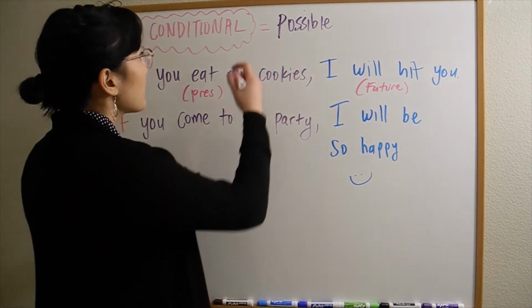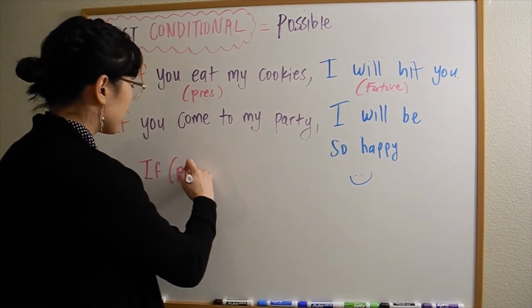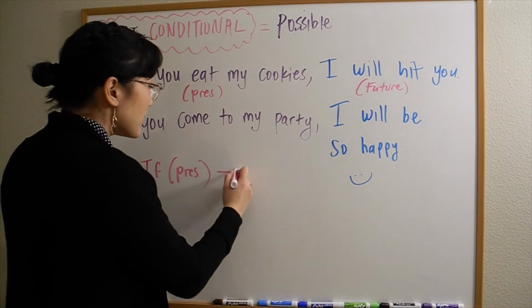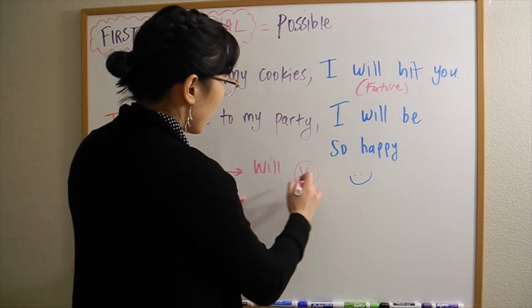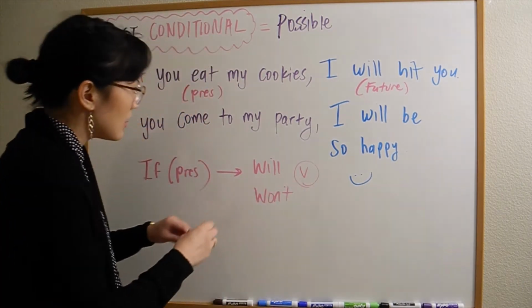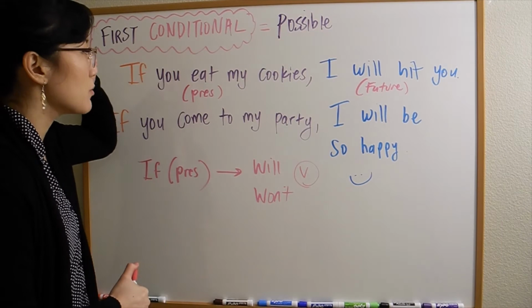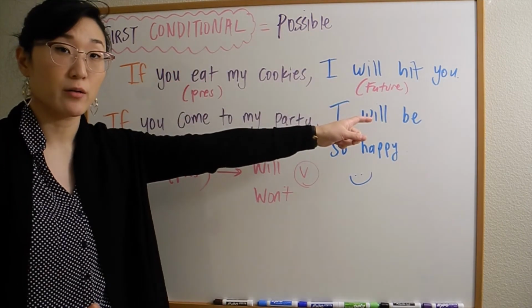So usually the if clause is in the present, right? Then the main clause, I either have will plus a verb, or the negative, won't, right? But first conditional is easy to remember. This must happen first for the second to occur, right?